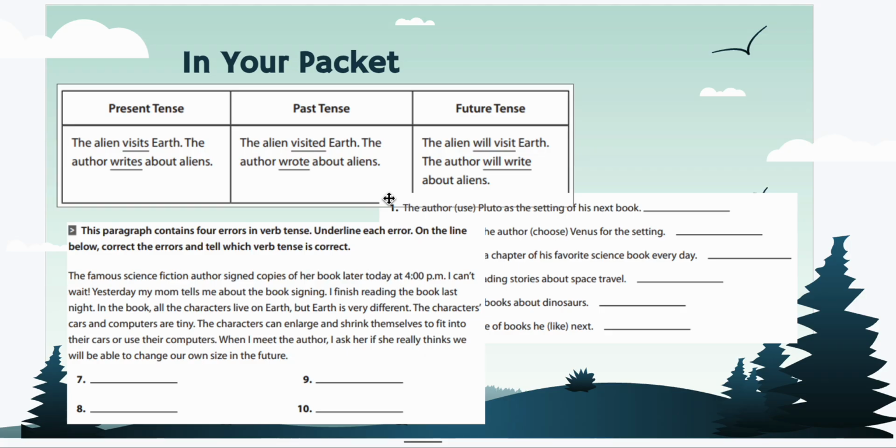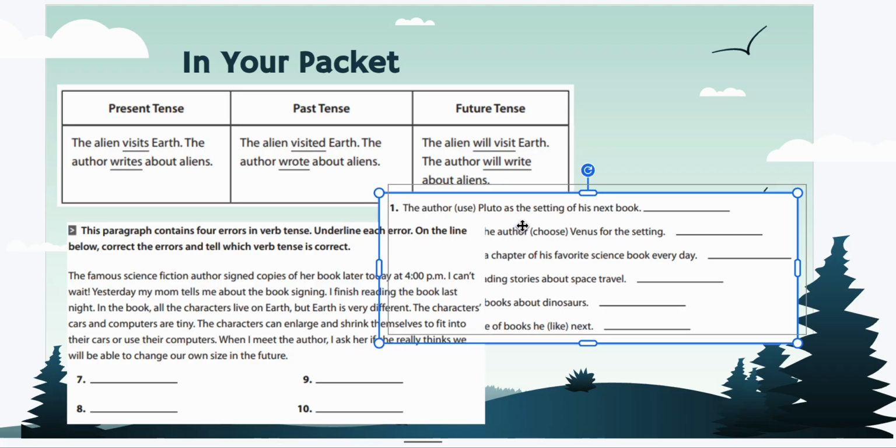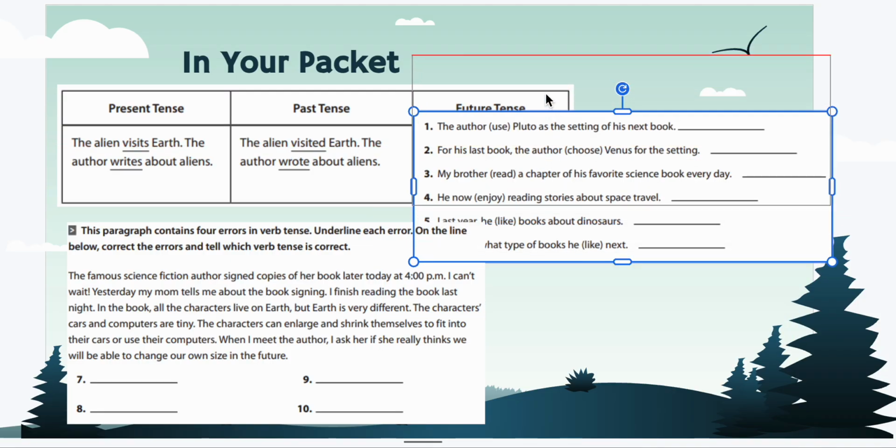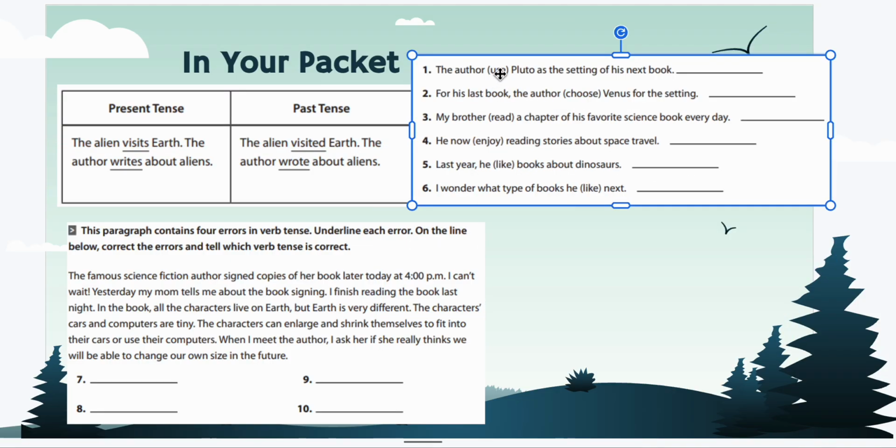So this section you have two different parts to do. We're thinking about those past, present, and future tenses. The author blank Pluto as the setting of his next book. Well, when is this going to happen? It's going to happen in his next book, so it hasn't happened yet. So on this line, I would write the author will use Pluto as the setting of his next book. So making sure we're staying consistent with our tenses.